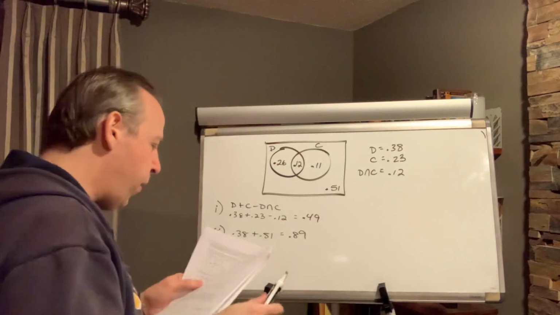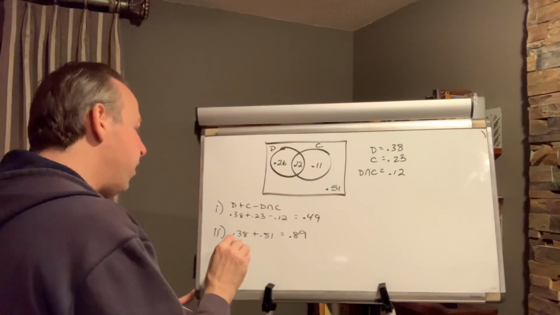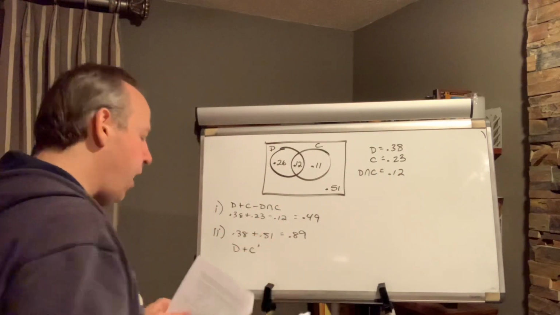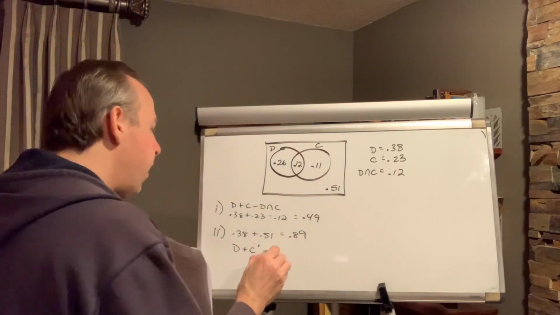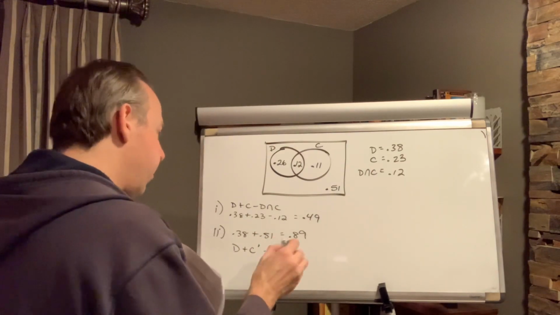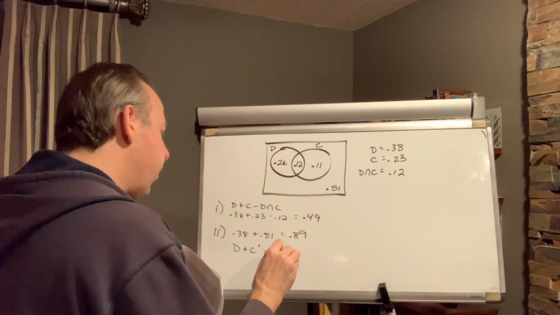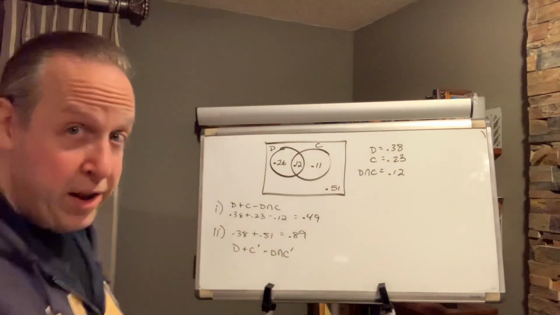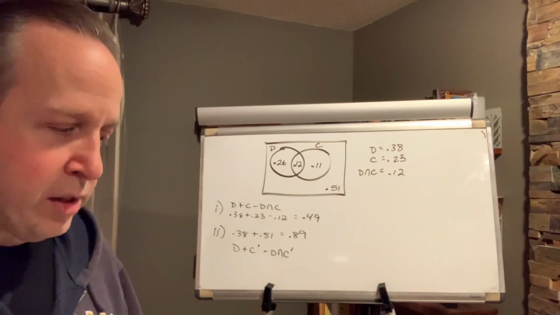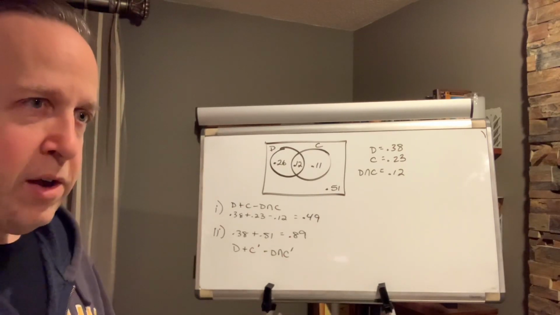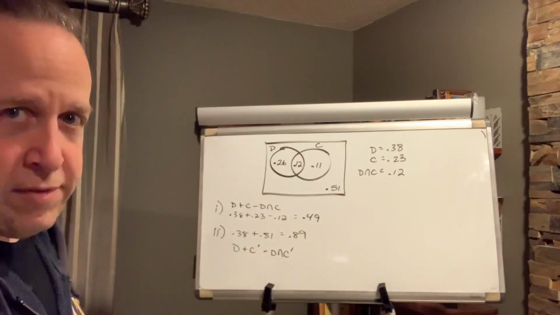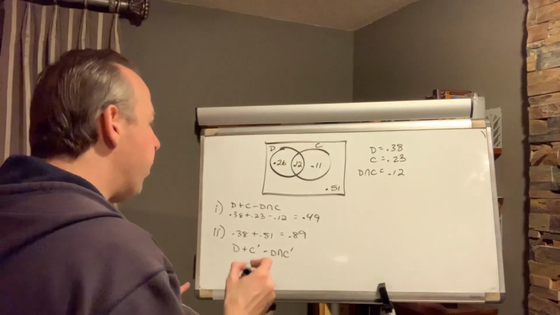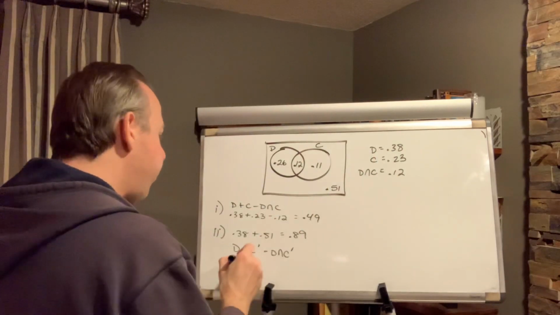The formulaic way is having a dog, which is D, plus not having a cat, which is the complement of C, minus the intersection of having a dog and not having a cat. That's the formulaic way to do this, all right? Because it's an or problem. It's still a union problem. Having a dog or not having a cat, subtracting the intersection of the two. So if you want to do that, it's fine. Dogs are 0.38.